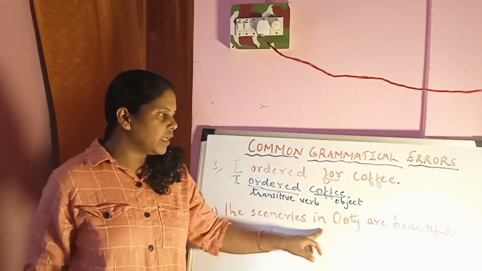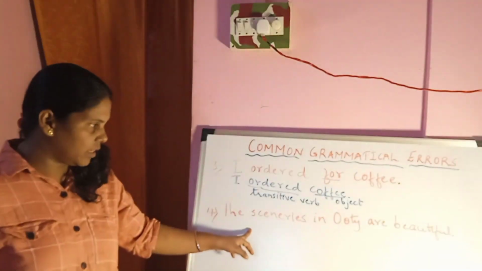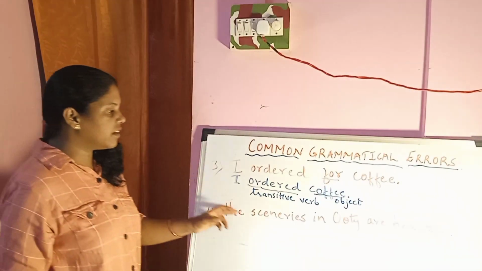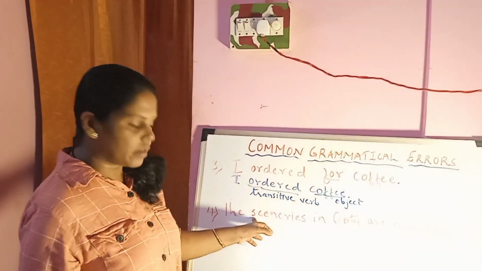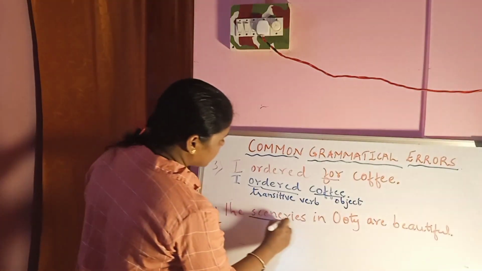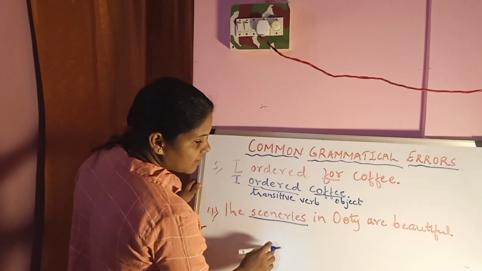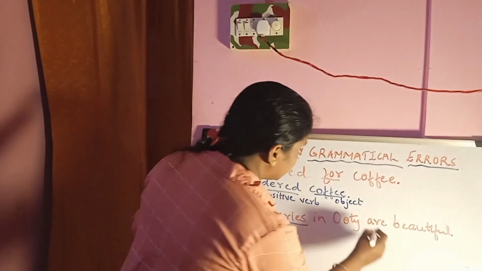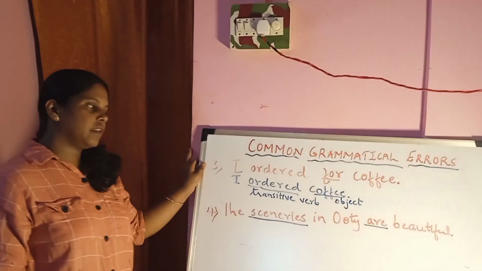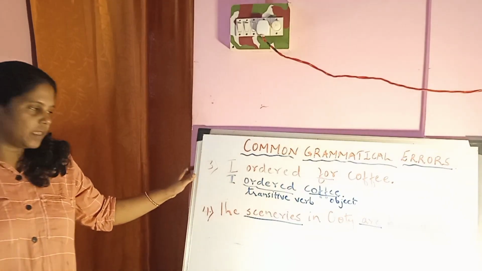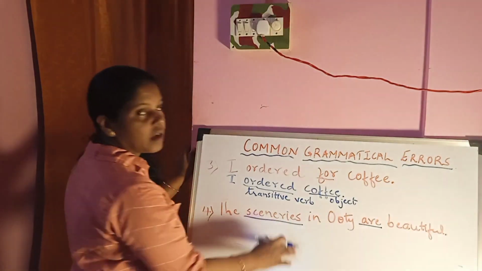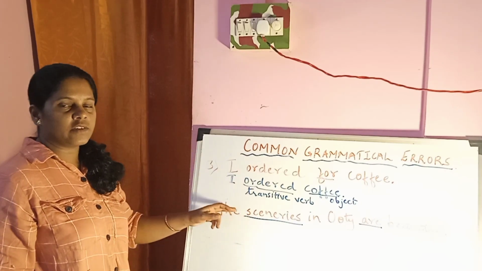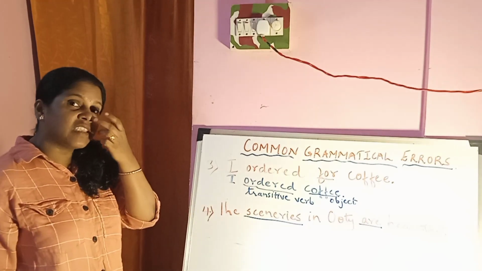The sceneries in Ooty are beautiful. Where is the error in the sentence? The sceneries. There is no word called sceneries in English. It should be scenery. And again, are, here also there is an error. So how should it be? The scenery, a common noun, we should use. There is no word called sceneries in English. Instead of that we should use scenery.